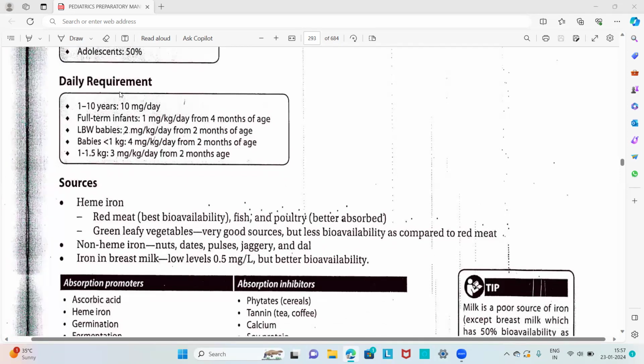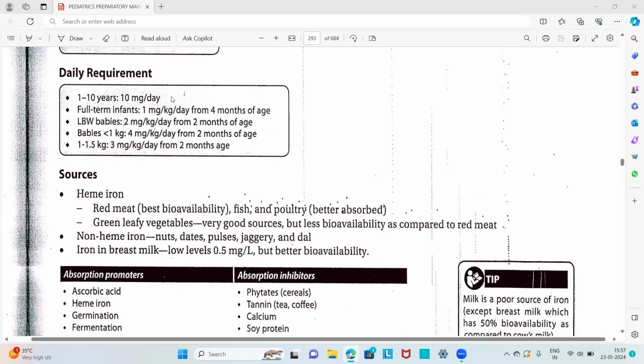These are the daily requirements of iron. In 1 to 10 years, the requirement is 10 milligram per day. In full term infants, 1 milligram per kilogram per day from 4 months of age. In low birth weight babies, there is an increased requirement, that is 2 milligram per kilogram per day from 2 months of age. If the baby weighs less than 1 kilogram, we have to supplement 4 milligram per kilogram per day from 2 months of age. If the baby is between 1 to 1.5 kilogram, we supplement 3 milligram per kilogram per day from 2 months of age. So these are the daily requirements of iron in children.